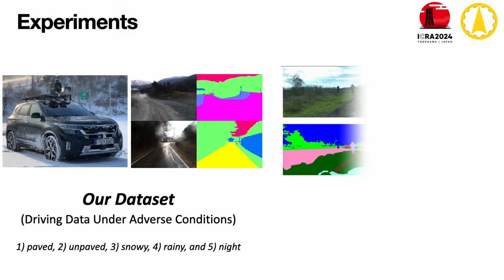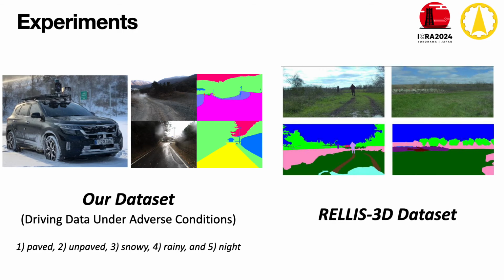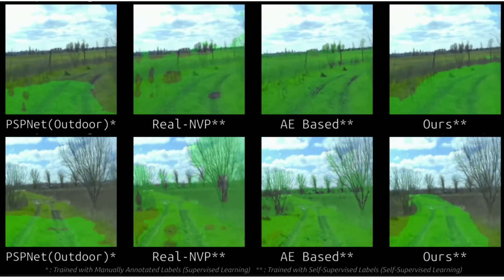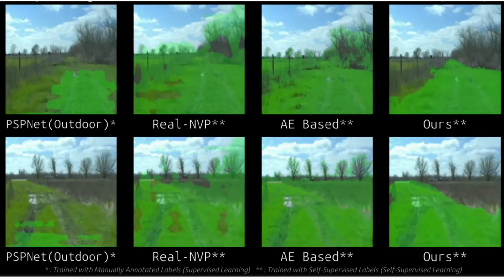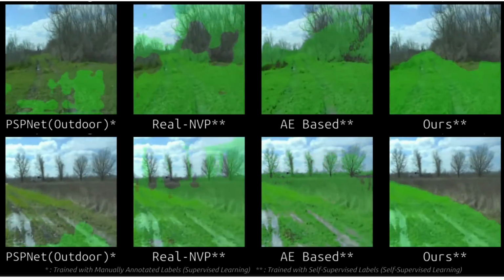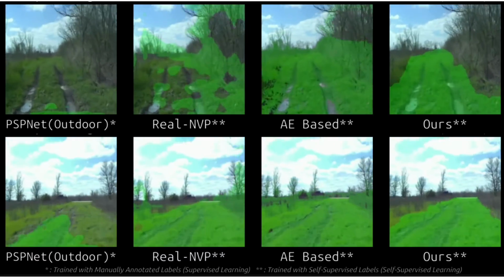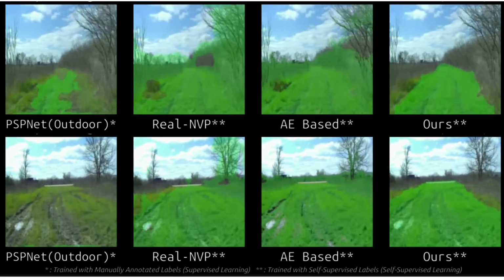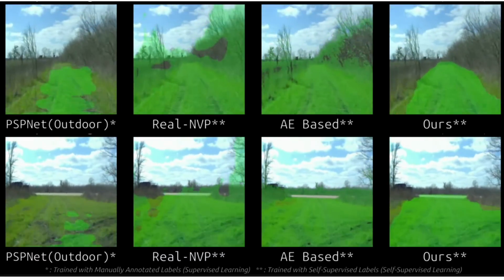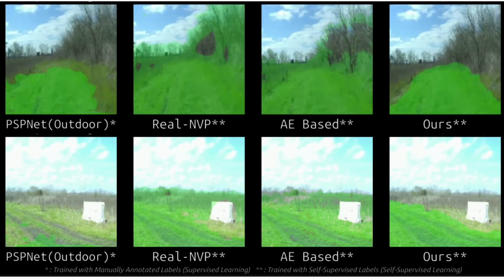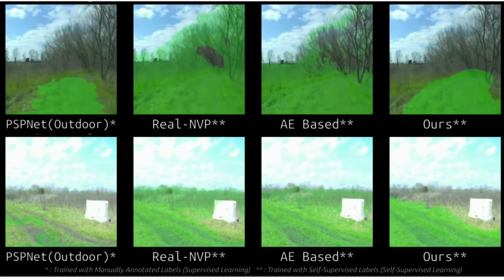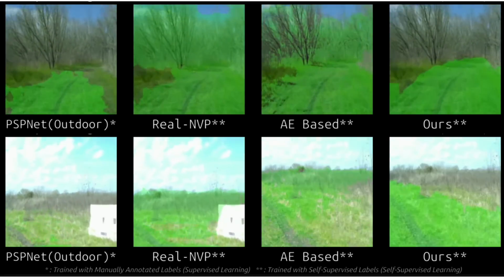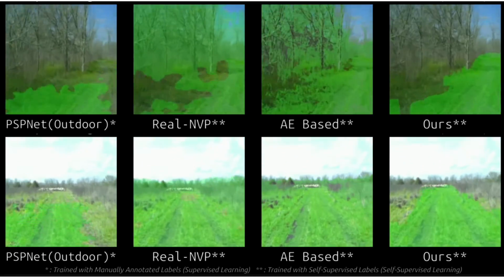We conduct experiments using our own dataset and the Rellis-3D dataset. Here are the results of experiments using the publicly available off-road dataset Rellis-3D. Instead of merely assessing terrain type based on texture, our method can identify traversable regions more clearly and accurately, which are also contextually more significant compared to the results of other methods.